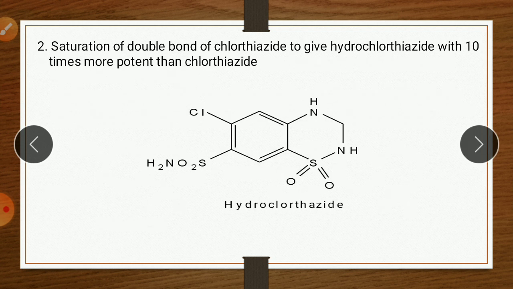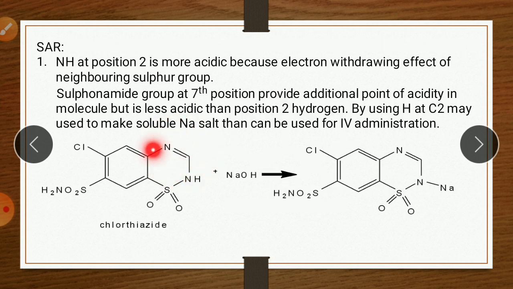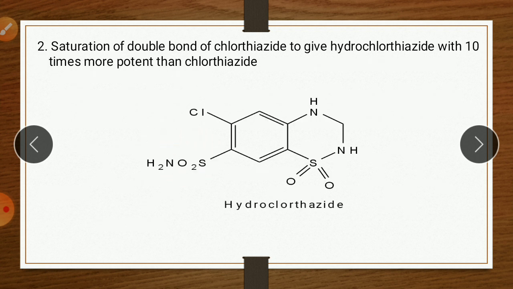Second point: saturation of the double bond of chlorothiazide gives hydrochlorothiazide, which is 10 times more potent than chlorothiazide. So in the case of chlorothiazide, here is a double bond, but if you remove the double bond from chlorothiazide, then it forms hydrochlorothiazide, which is more potent compared to chlorothiazide. So the difference between chlorothiazide and hydrochlorothiazide is only the absence of this double bond here. So if we remove this double bond from the chlorothiazide structure, it forms hydrochlorothiazide, which is more potent.